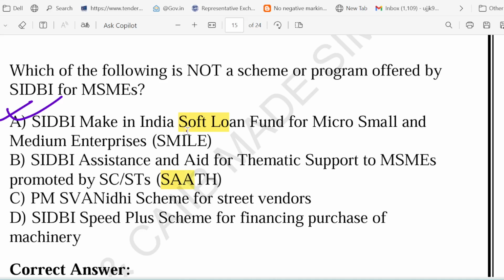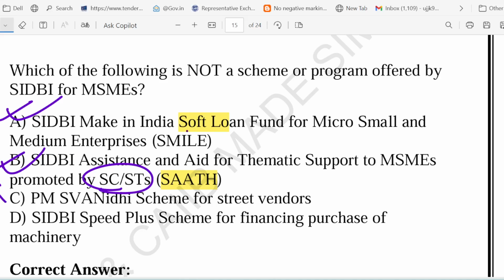Then we have SATH. Yes, this is another correct SIDBI scheme. SATH focuses on SC/ST entrepreneurs. It's all about SC/ST entrepreneurs. It provides term loan and favorable terms and credit guarantee to help promote inclusivity in MSME. So for example, suppose there is an SC owned handicraft business, they can get financial support to expand operation or upgradation. PM Swanidhi scheme is the incorrect one.